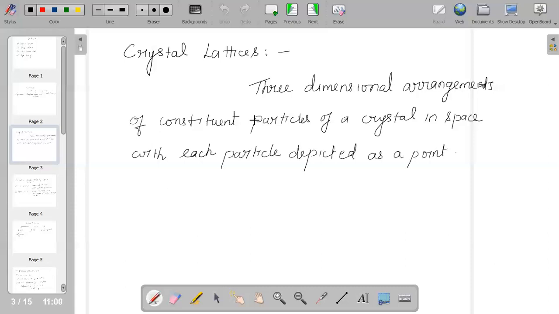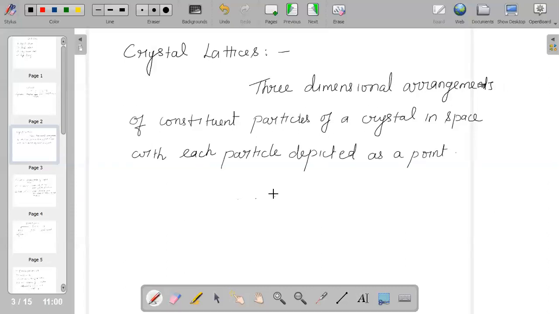The diagrammatic representation of this three-dimensional arrangement of the constituent particles of a crystal in space, with each particle depicted as a point, is what we call the crystal lattice.